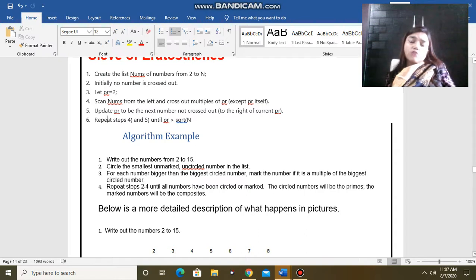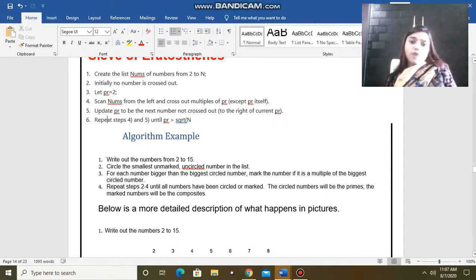After taking the second non-struck-out number, we have to strike out the multiples of that number, and this process will continue until the number which is not struck out is greater than the square root of n. And let's see with an example. We have to find out the prime numbers present between 2 to 15.